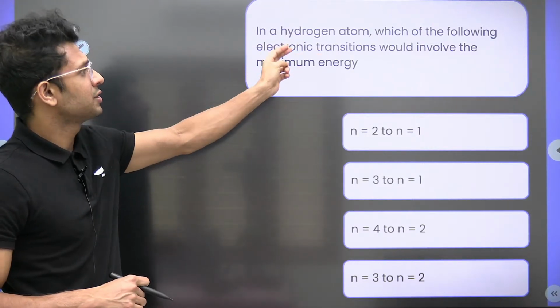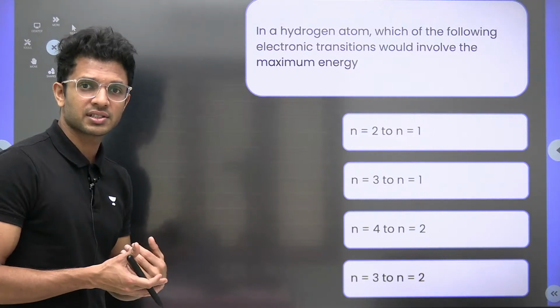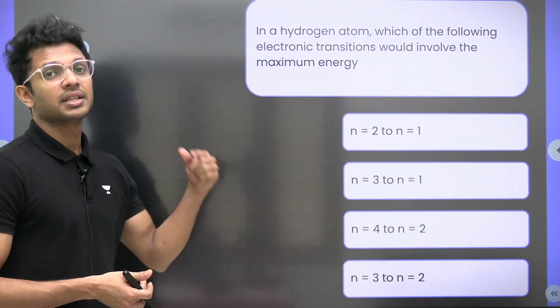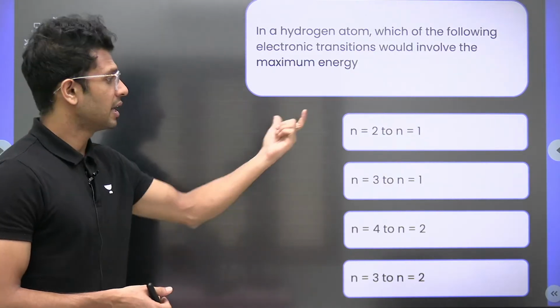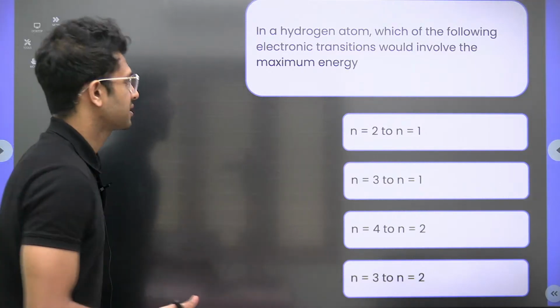In a hydrogen atom, which of the following transitions would involve maximum energy? We know whenever an electron transition happens, a photon will be emitted. The energy of the photon is equal to the difference in energy of the orbits. So let's see among which transition the difference in energy of the orbits is maximum.